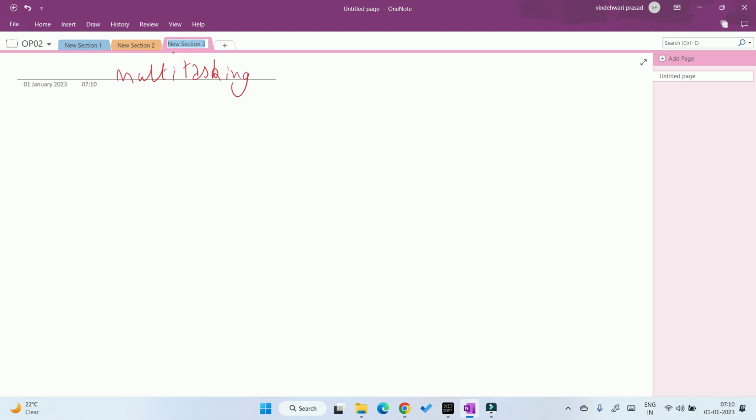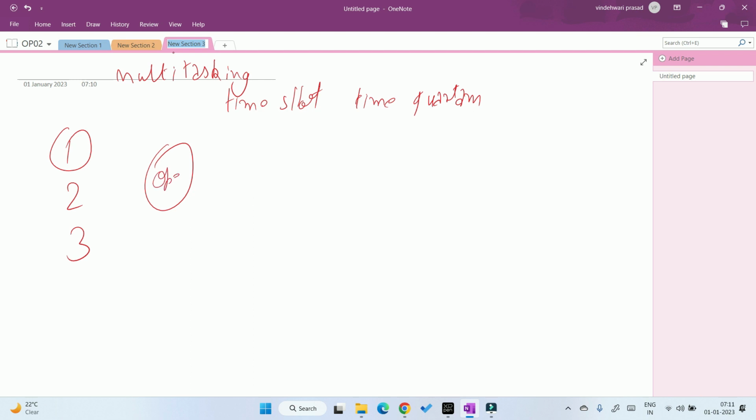Multitasking. Here what happens is that there is a time slot, which is called time quantum. What will happen? Suppose you have three processes, process 1, 2, process 3. So what will happen? The operating system will give the CPU process 1. But if process 1 is 1 hour, then these 15-second or 2-minute processes have to wait.